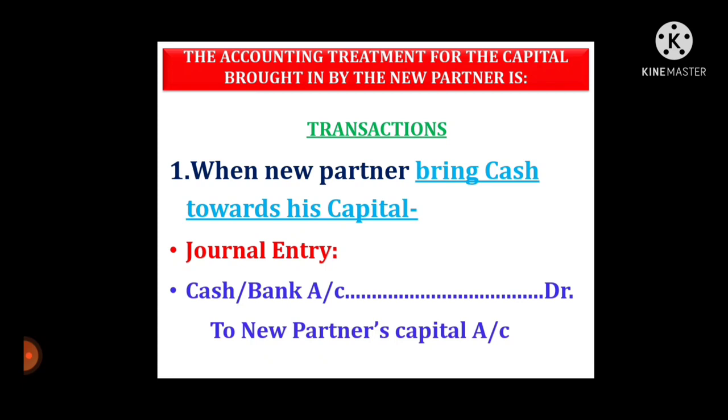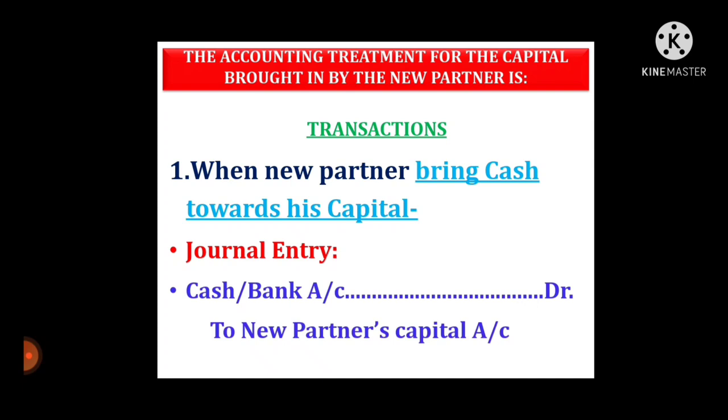Cash comes in. It is a partnership business, so debit what comes in? Cash comes in. Real account rule applied here. New partner's capital: the new partner is the giver of capital, so credit the giver, personal account rule applied here. So cash account debit to new partner's capital account credit.